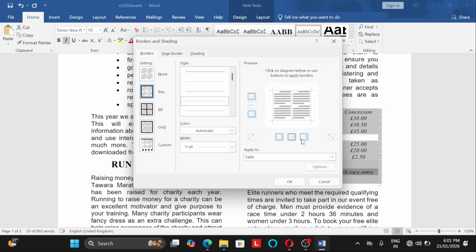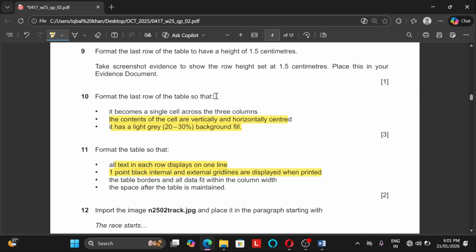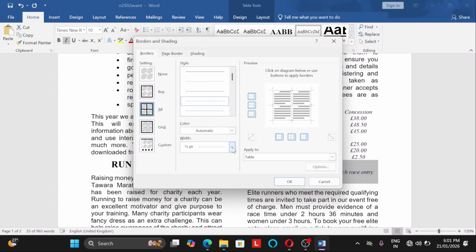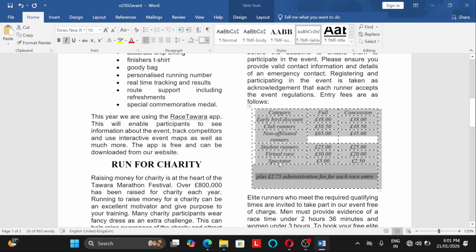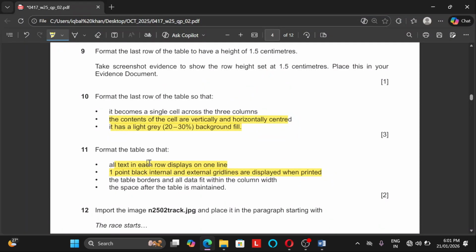Perfect. Okay, and then apply to it. All right, so here we have, and then how much? It's 1 point, not half. We will make it as 1 point. Perfect, and then press OK. Yeah. So now we are done with this.